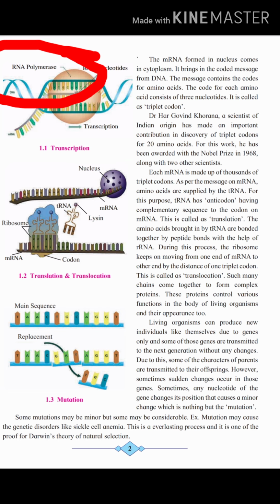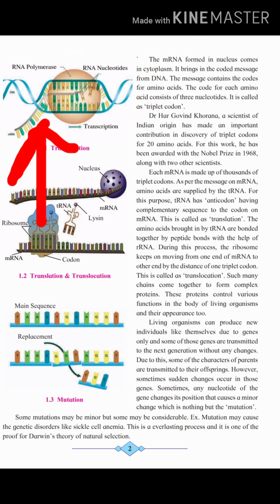For that, the first enzyme that comes into the picture is RNA polymerase, which binds with the DNA and hence unfolds or uncoils the DNA, making one strand a template. In that strand many nucleotides will be present. Based on those nucleotides, new nucleotides will be brought and a chain of mRNA will be made.